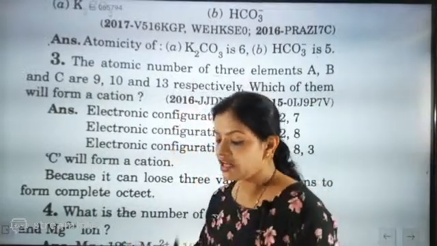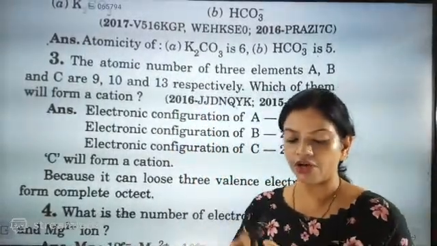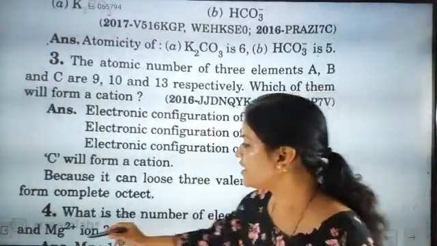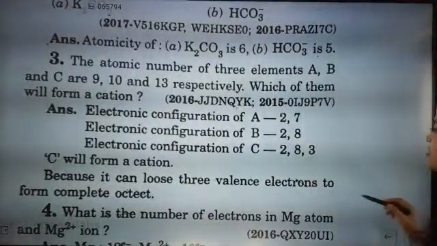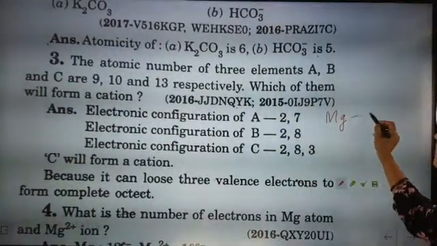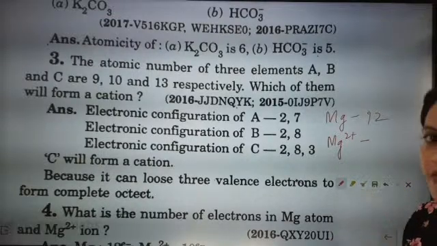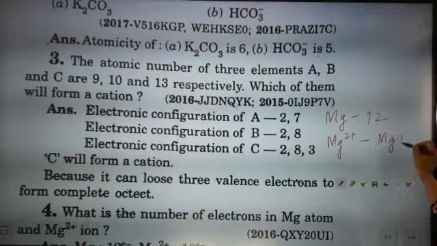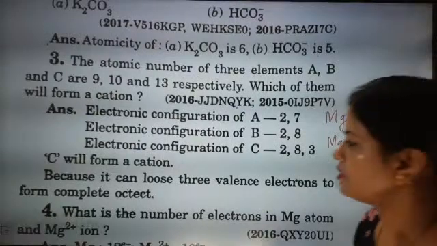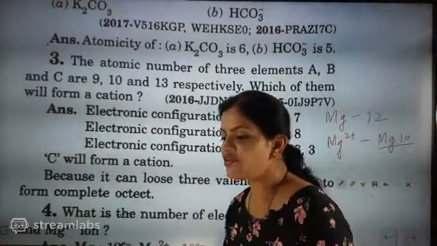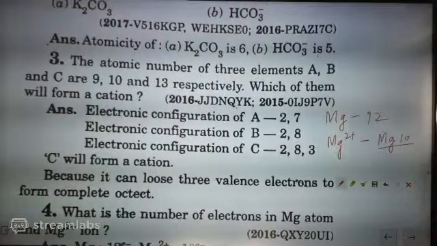Very good. Hydrogen, helium, lithium, beryllium, boron, carbon, nitrogen, oxygen, fluorine, neon, sodium, magnesium. So magnesium's atomic number is 12. But when we write Mg2+, it means it has given away 2 electrons. So what is the number of electrons in magnesium and Mg2+? One has 12, another has 10. Mg has 12 and Mg2+ has 10.